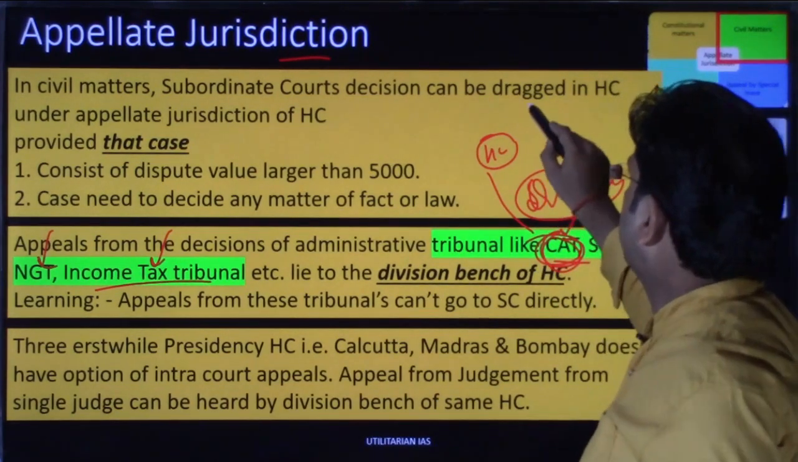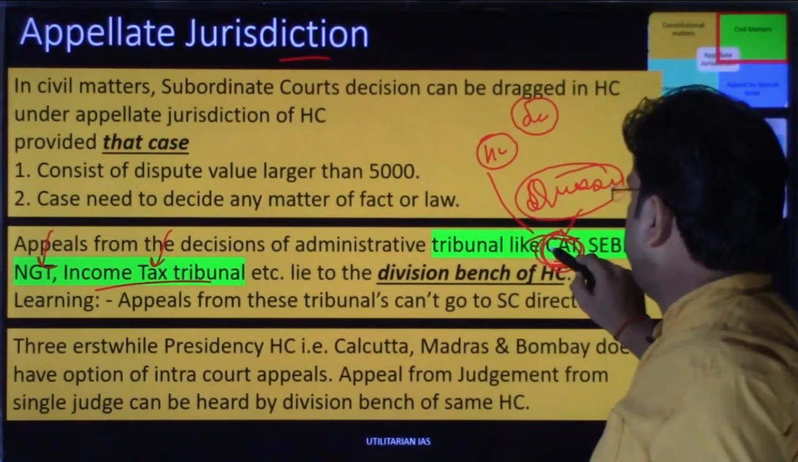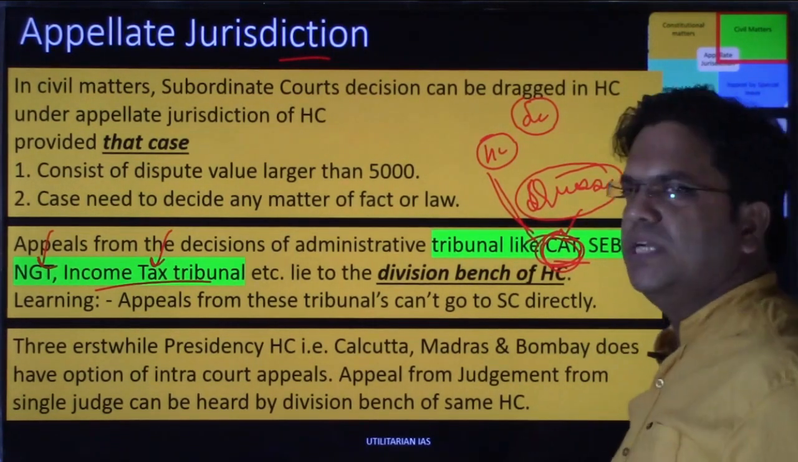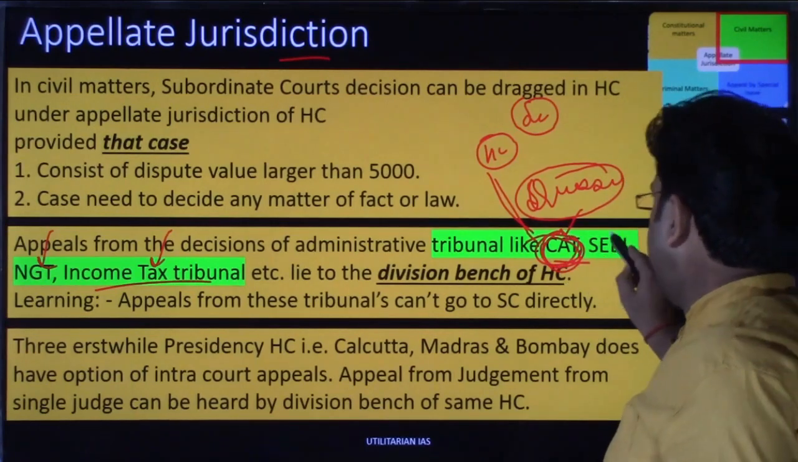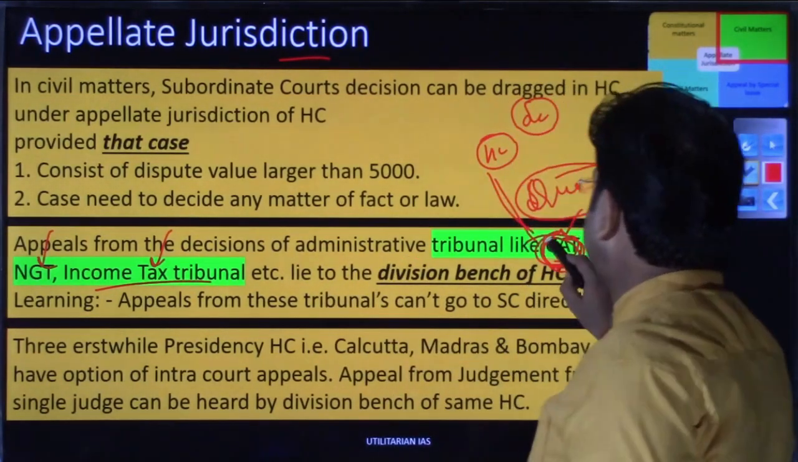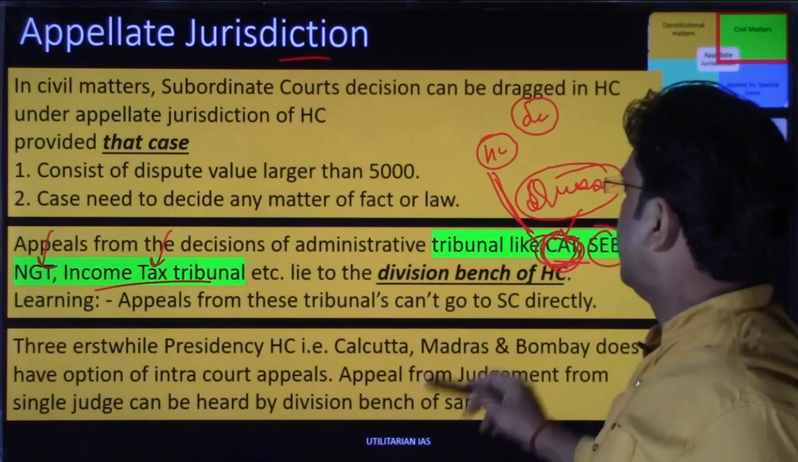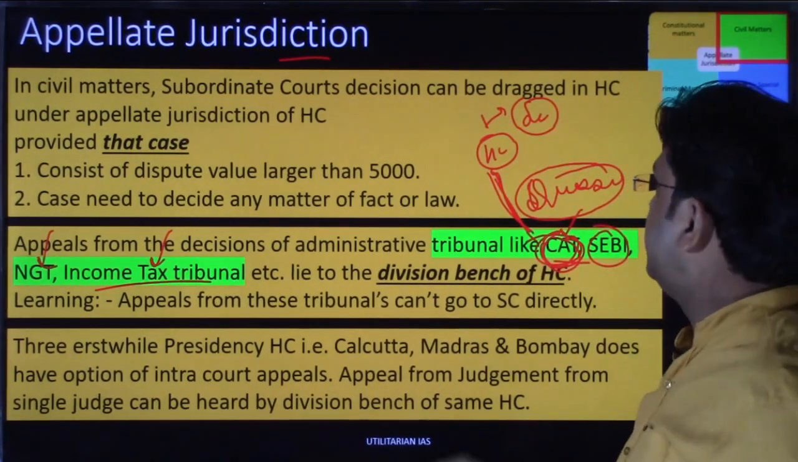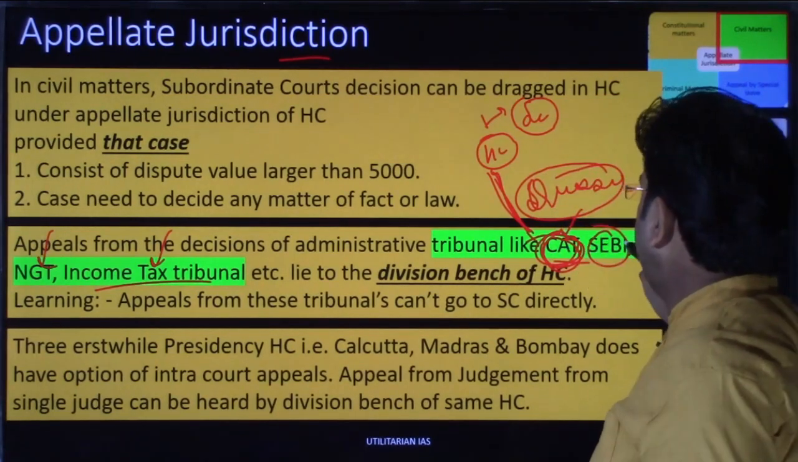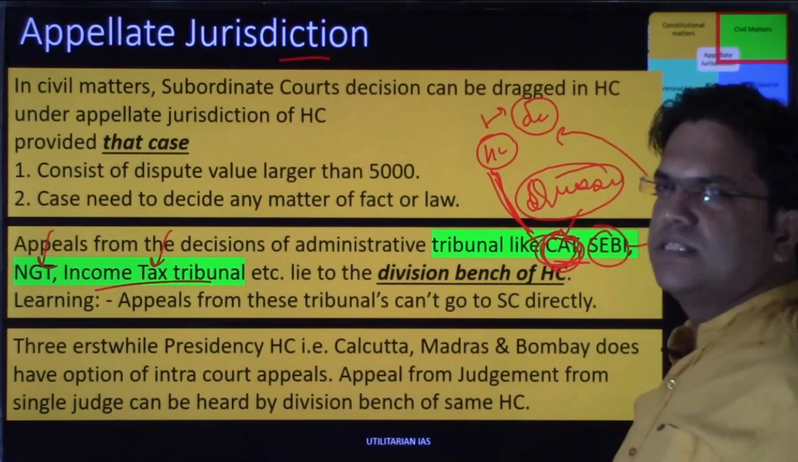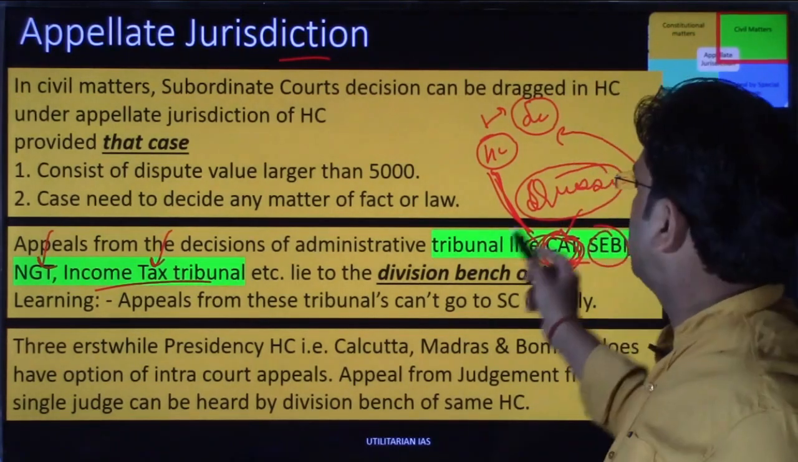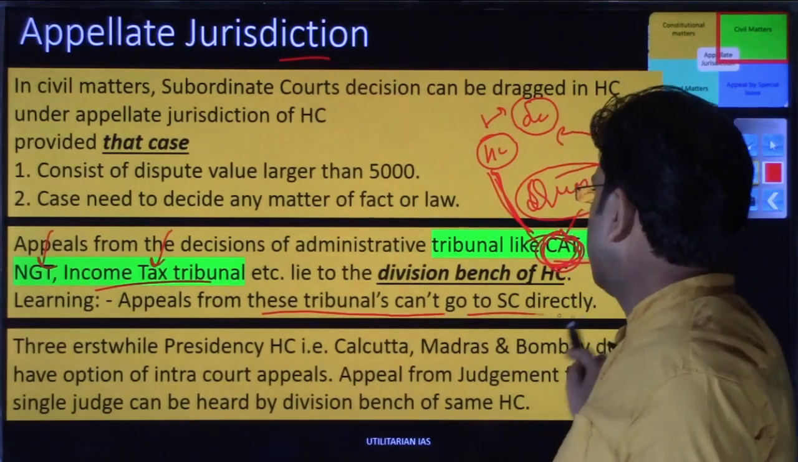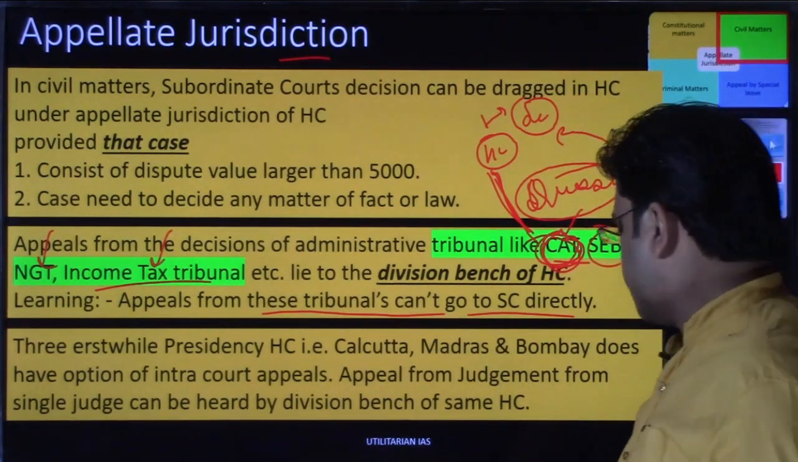These cases cannot go directly to the Supreme Court. If any person, organization or department who has been dragged into these tribunals is not happy with the decision of the CAT, they will first go to the High Court, and if they are again not happy with the decision of the High Court, then they can go to the Supreme Court. They cannot go to the Supreme Court directly against the decisions of the tribunal, right? So the appeals from these tribunals cannot go to the Supreme Court directly. I hope you have understood that point.